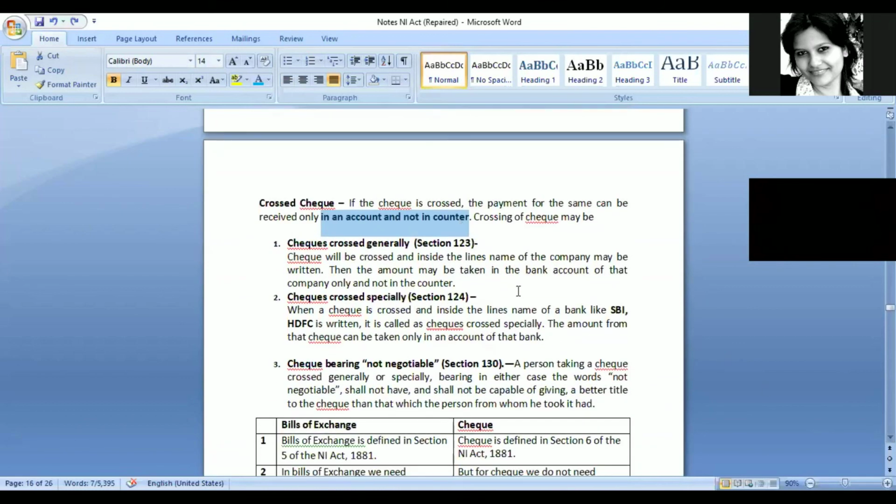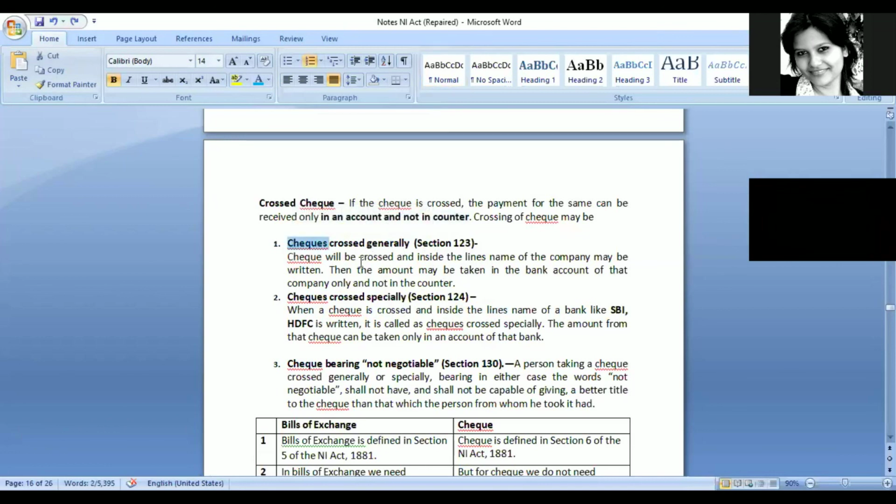Now there are 2 different types of crossings that are mentioned under the Negotiable Instruments Act. You should remember these 2 sections also. They are important, and I have seen questions being asked, which section defines this particular type of crossing, or how many types of crossings are there under the NI Act. So there are 2 different types of crossings. Checks crossed generally, it is under section 123, and checks crossed specially, it is under section 124 of the NI Act. So try to remember these 2 sections and the different types that they talk about.